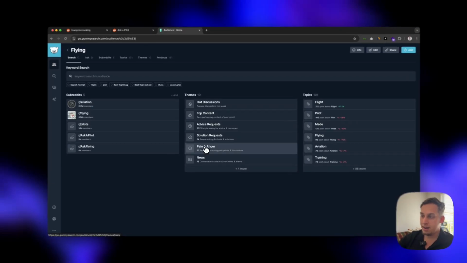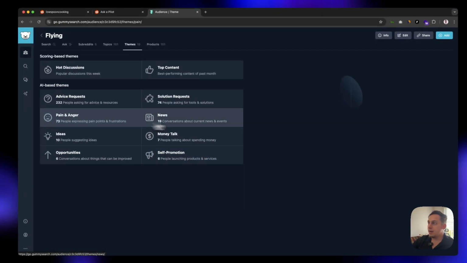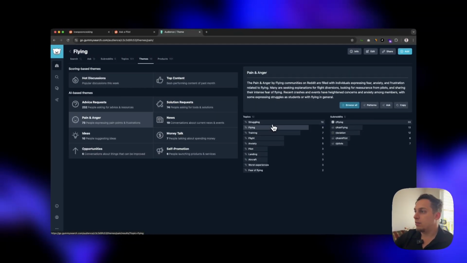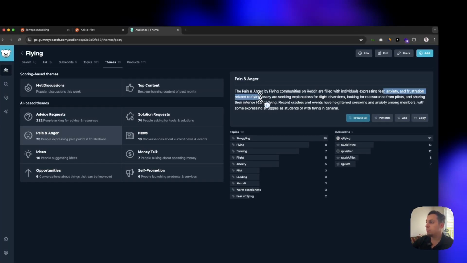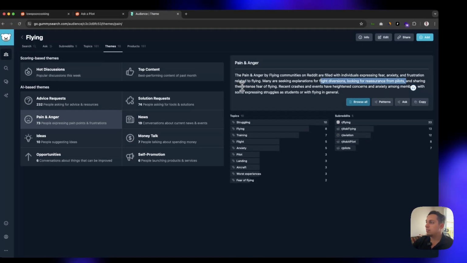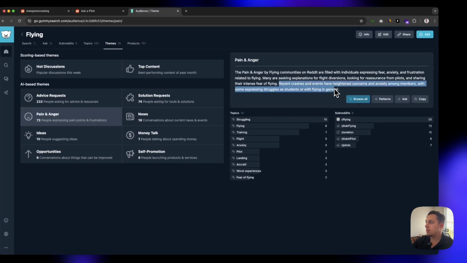So we can click on pain and anger, and it's loading something. You can see the pain and anger in flying communities on Reddit are filled with individuals expressing fear, anxiety, and frustration related to flying. Many are seeking explanation for flight diversions, looking for reassurance from pilots, and sharing their intense fear. Recent crashes and events have heightened concerns and anxiety.